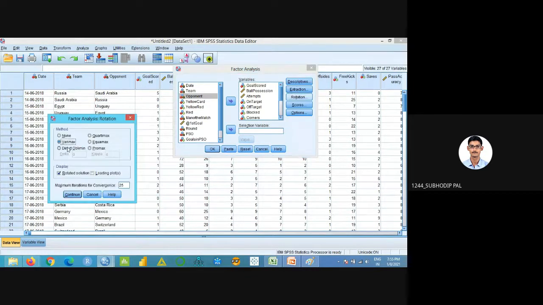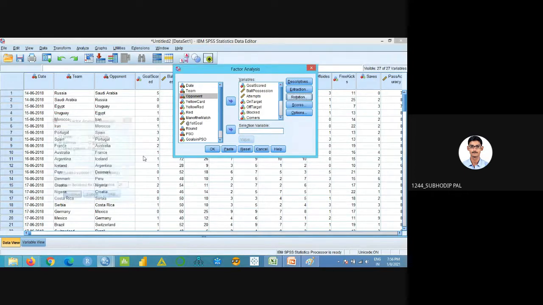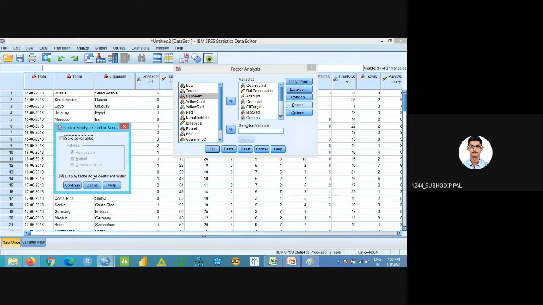Then rotation, what I was talking about, that varimax rotation we want. Then I want the rotated solution also. Okay, then continue. Keep other things as they are, then continue, then score. So I want my display factor score coefficient matrix. This one I have to check and continue.